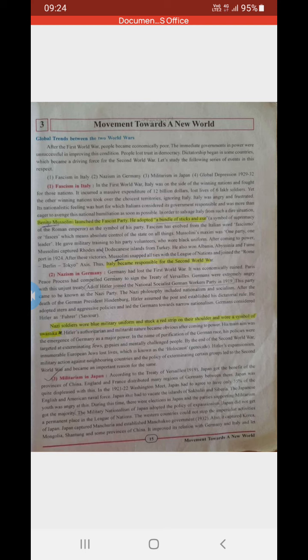It improved its relationship with Germany and Italy, meaning Nazism and fascism, which they also supported. After Emperor Meiji, Emperor Hirohito in the year 1936 also encouraged these activities of Japan, and Japan also snapped all ties with the League of Nations. So militarism in Japan was also considered an important point for World War II.